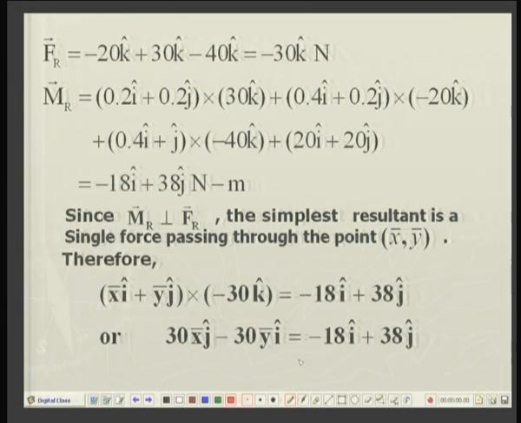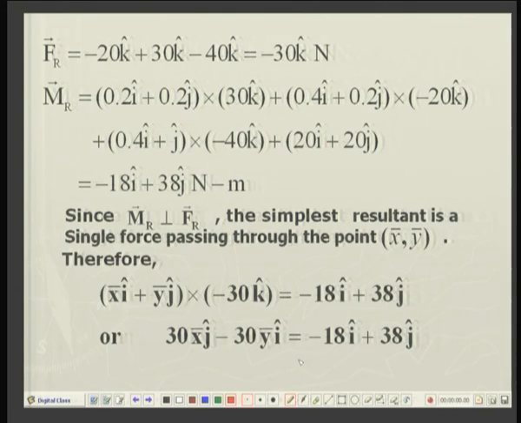plus 38j Newton meters. Force is in the k direction, moment in the xy plane, because it has components in the x and y direction. So, it means the force is perpendicular to the resultant moment. Hence, it is possible to replace it by a simpler force system, namely Mr.